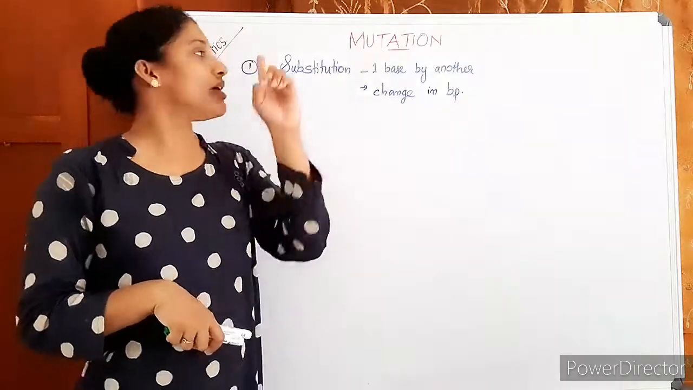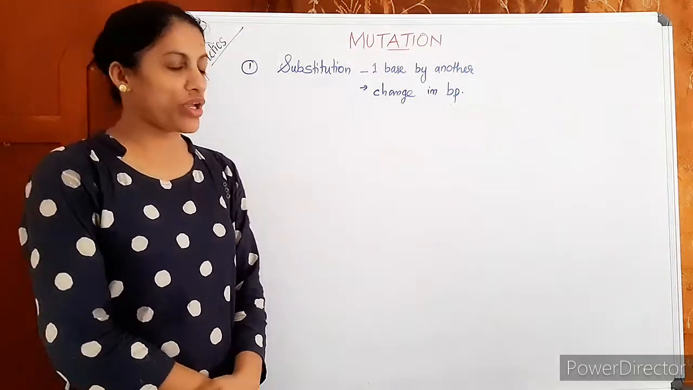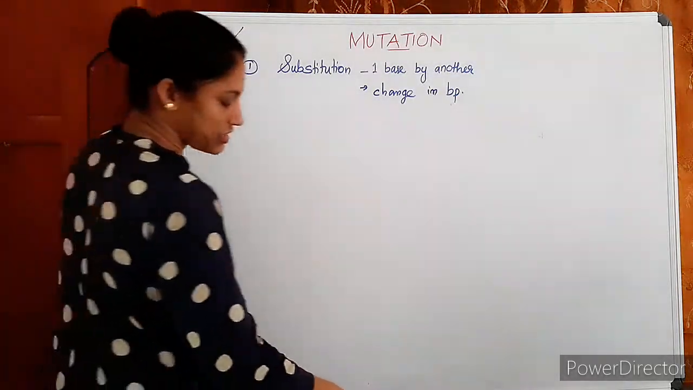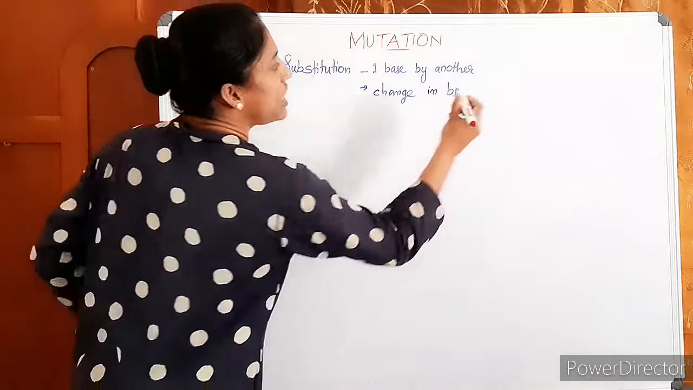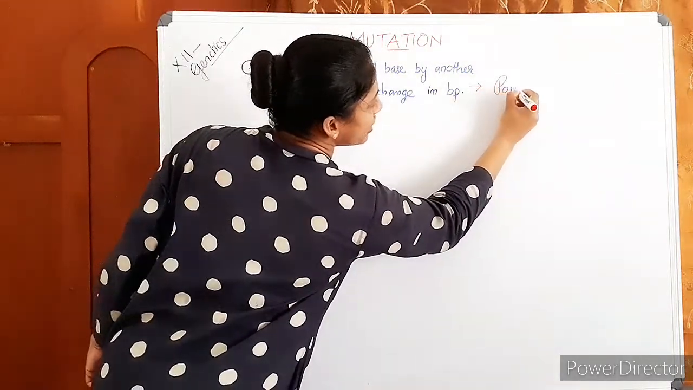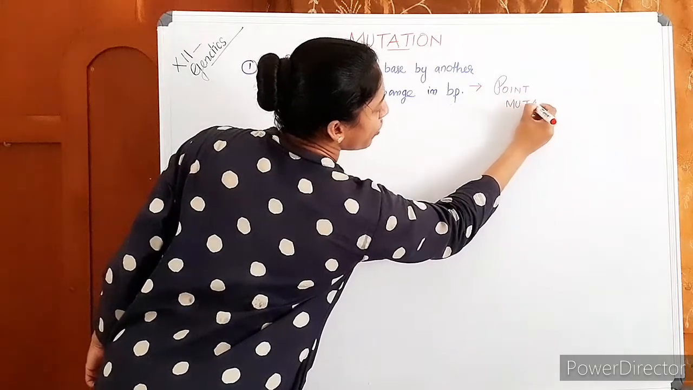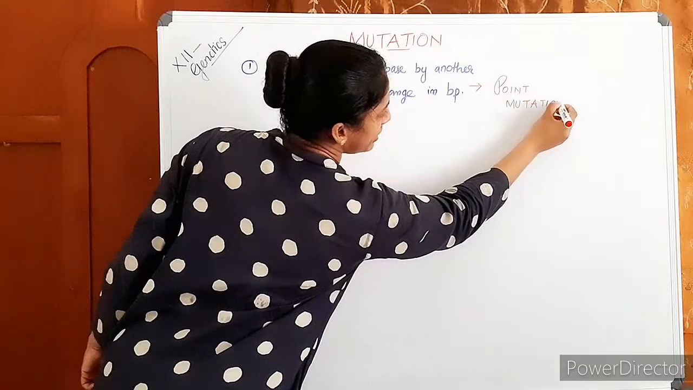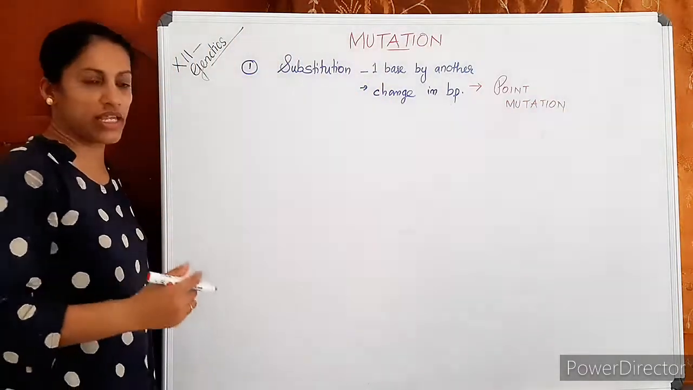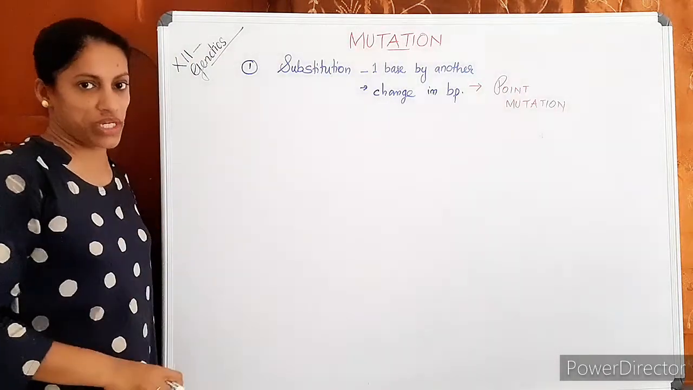So replacement of one base pair is one of the results of mutation. And this type of changes, substitution changes, lead to change in only one area, so we can call it point mutation. Point mutation. We will discuss it in detail with the example of sickle cell anemia. This type of mutation is leading to point mutation.